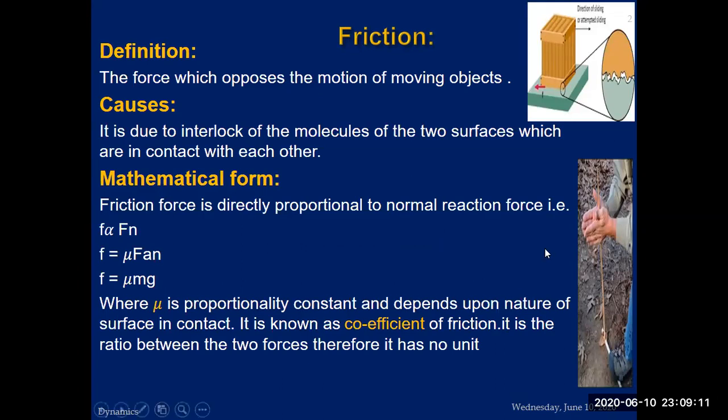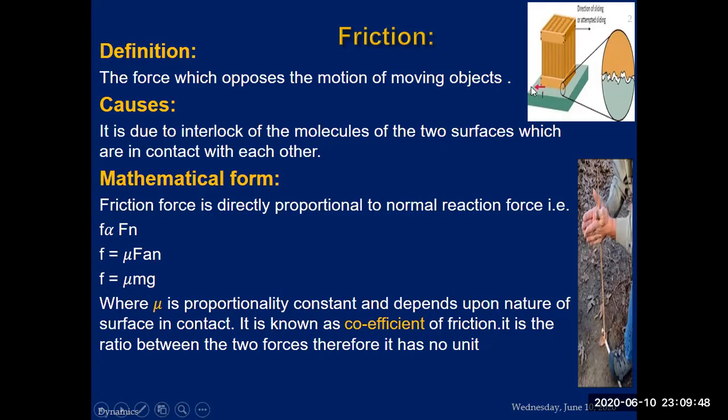If you look at a normal surface, you will see that it's plain, it's smooth, but in reality, it's not smooth, it's not plain. There are bumps, there are ups and downs on the surface. These ups and downs on the surface play an important role for the frictional force. When one object is placed over the other object, these are cold welded. They join together and they oppose the motion of one object over the other object.